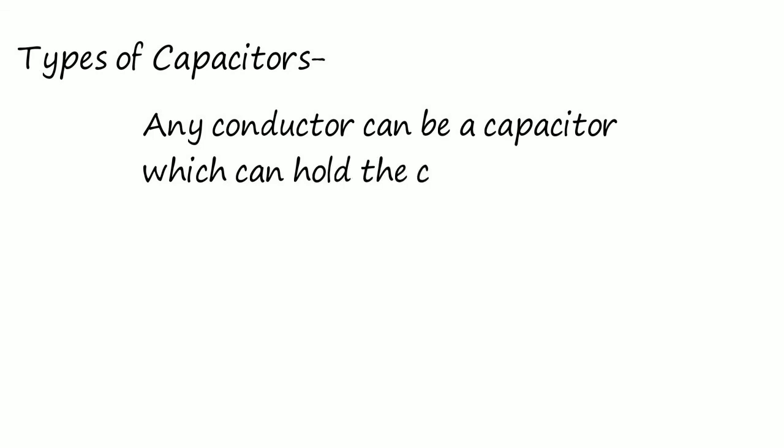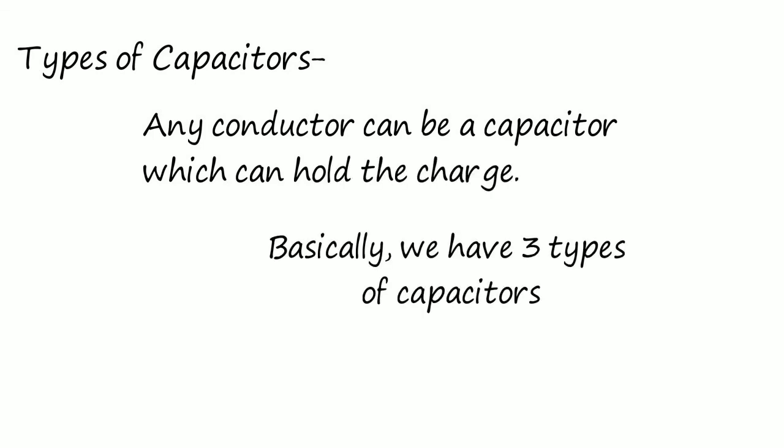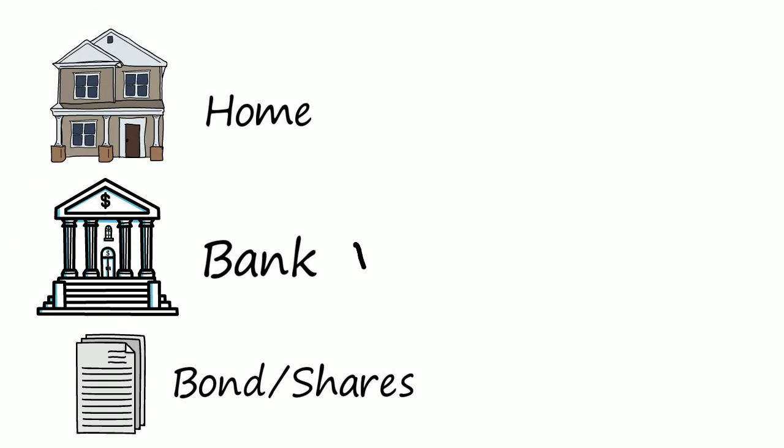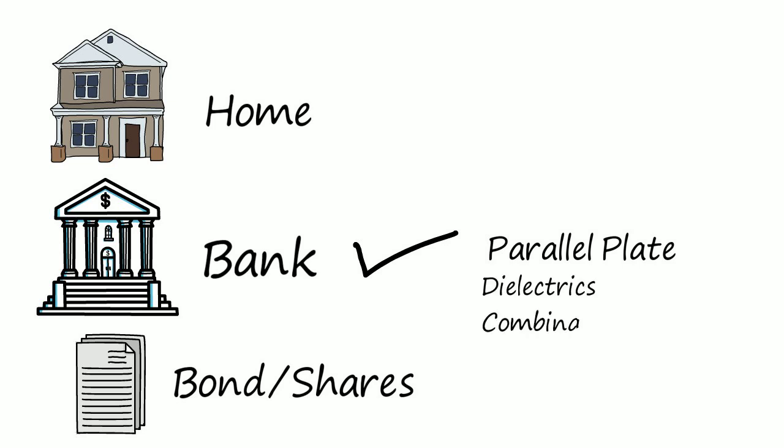Basically, we have three types of capacitors: spherical, cylindrical, and parallel plate capacitor. Out of all the savings options, bank is the best. Similarly, out of all the options, parallel plate capacitors are the best. In the second part, we will discuss more on parallel plate capacitors, dielectrics, and combination of capacitors and their calculations.